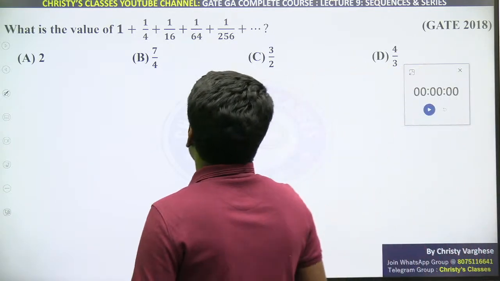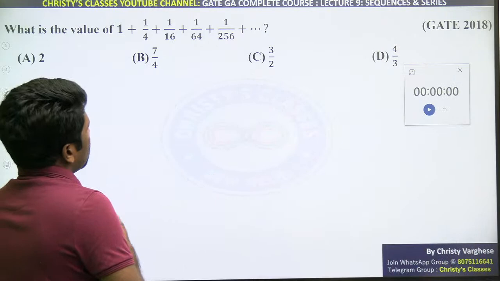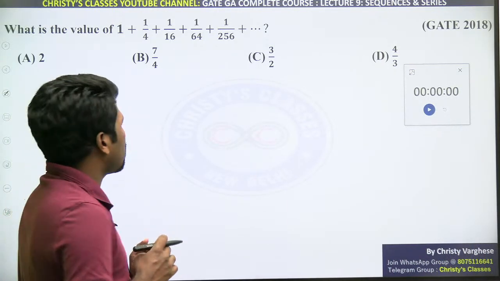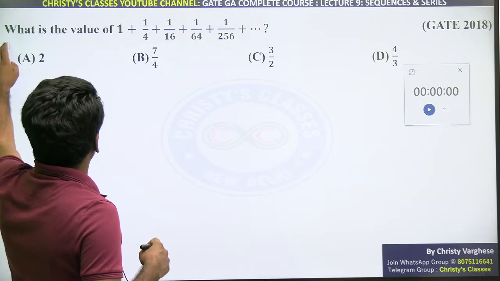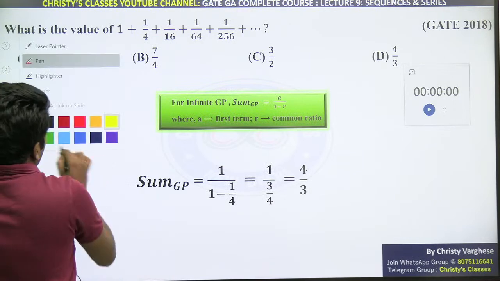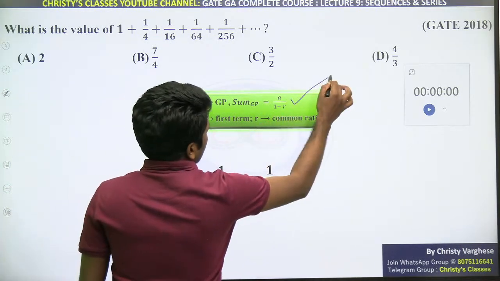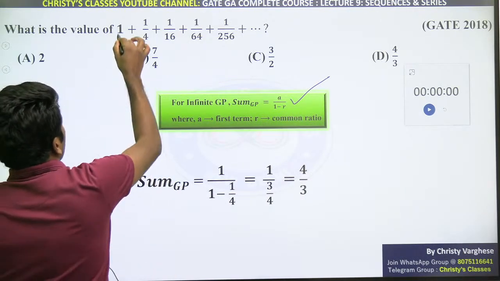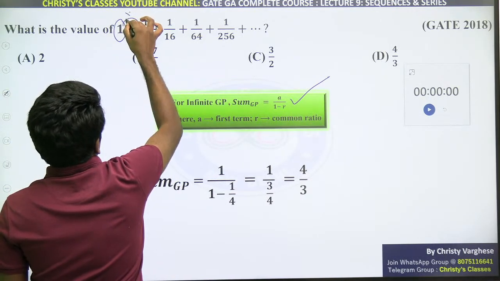What is the value of 1 plus 1 by 4 plus 1 by 16 plus 1 by 64 up to infinity? So this is an infinite geometric progression. For infinite geometric progression, a by 1 minus r, where a is the first term and r is the common ratio. So here how it is applicable? First term is 1. What is the common ratio you need to identify?